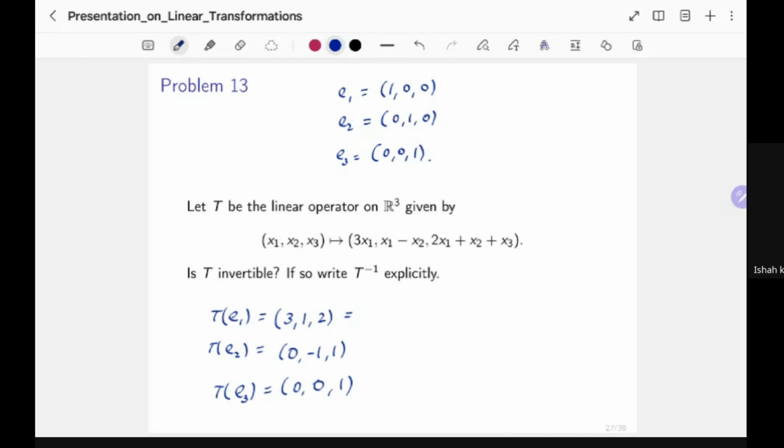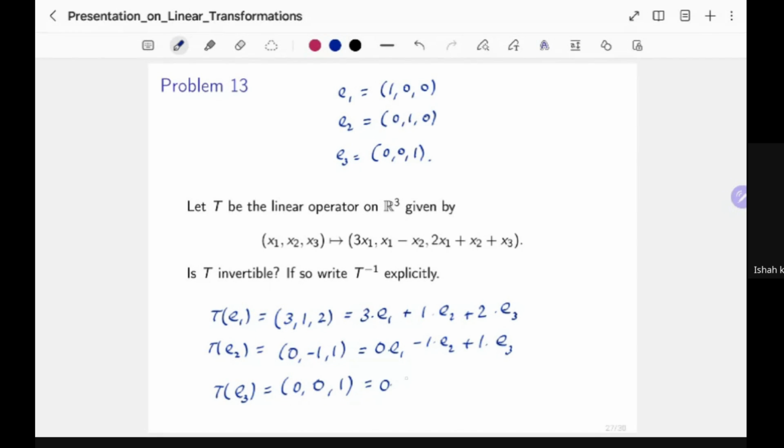I want to represent this in terms of the same basis on the codomain. So I can write this as 3 times E1 plus 1 times E2 plus 2 times E3. This is 0 times E1 minus 1 times E2 plus 1 times E3.